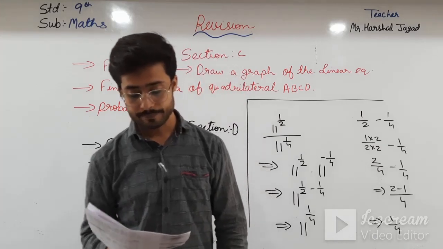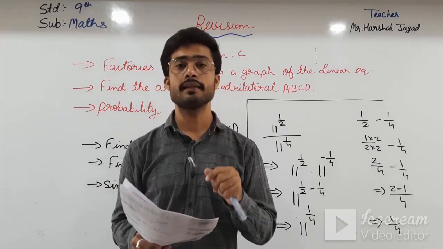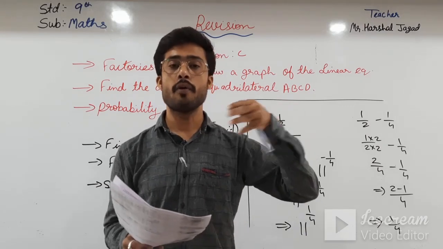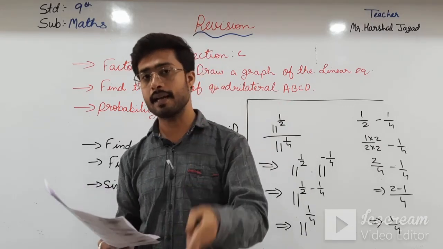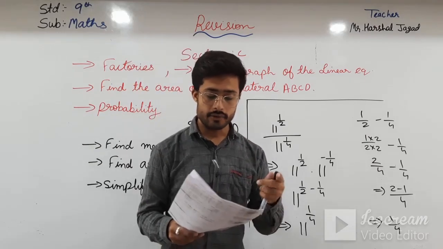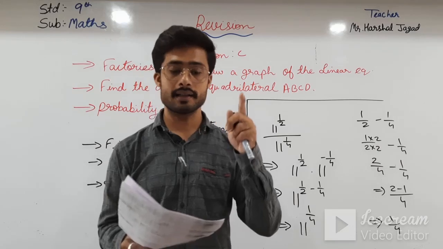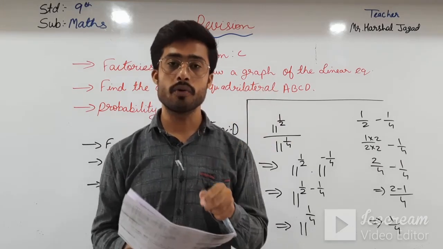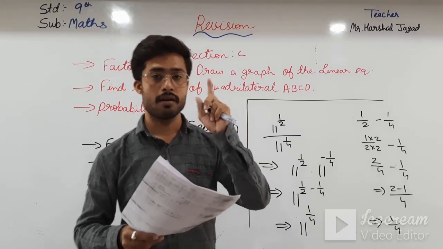And then a coin probability is given: a coin is tossed how many times, and how many times heads and how many times tails. That example is easy, and it is asked. And you have to solve one example, expand according to identity number 5. So you have to learn identity number 5.